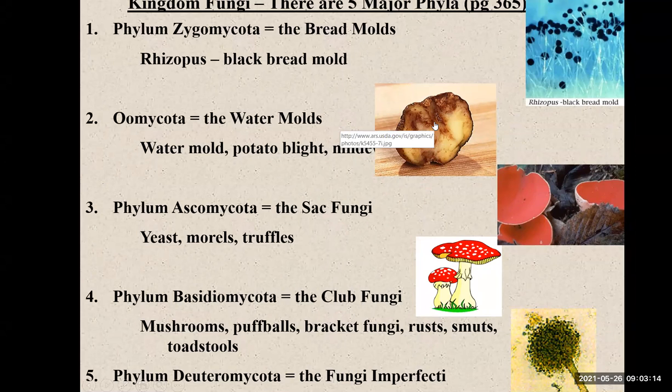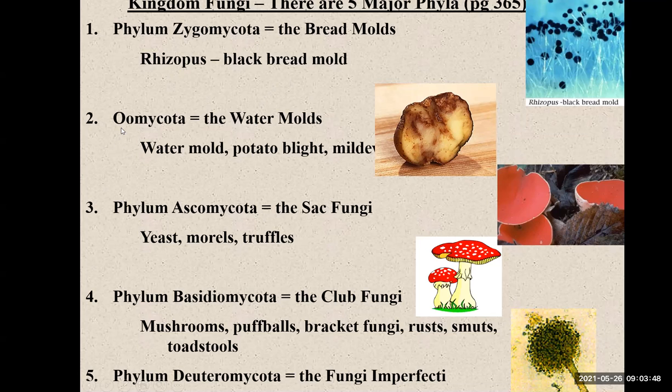Okay, we have the phylum Zygomycota, which is also considered as the bread molds. As you can see here on the right side, on your bread, some of these dark ones or some green ones are called the bread molds. Black bread mold is called Rhizopus. That's Rhizopus, from phylum Zygomycota.